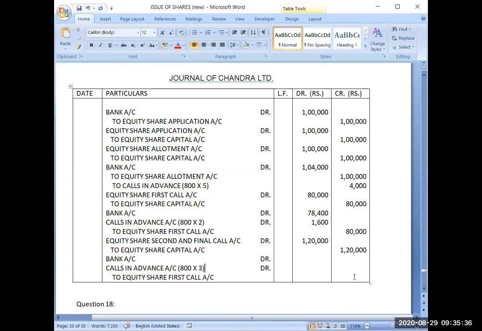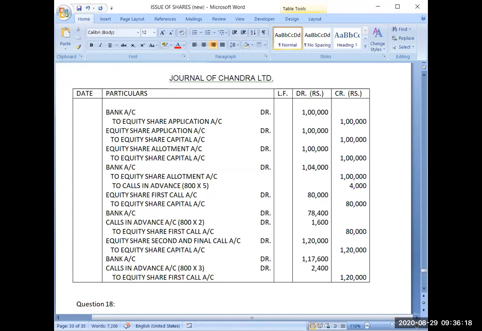See, the total amount due on final call is 1,20,000. Out of this 1,20,000, you have received 2,400 in advance. So the rest of the amount you will be receiving now. So 1,20,000 minus 2,000, 1,18,000 minus 400, 1,17,600.